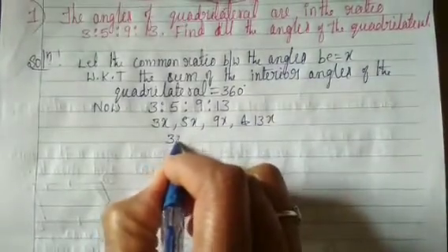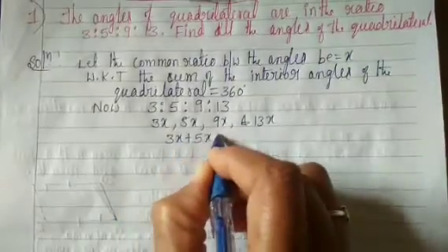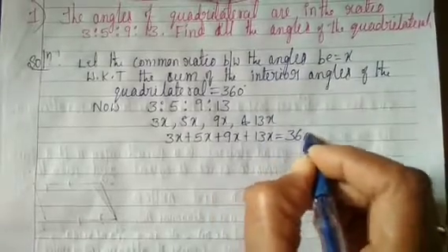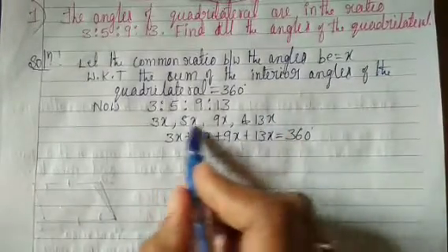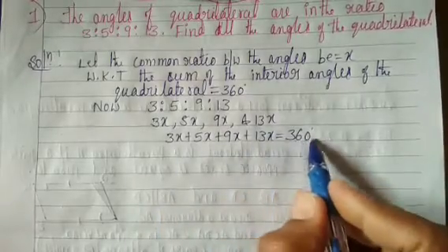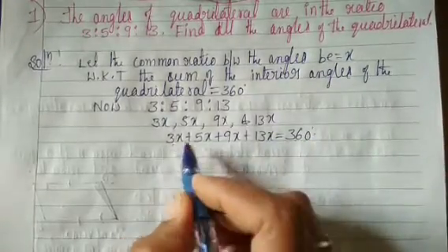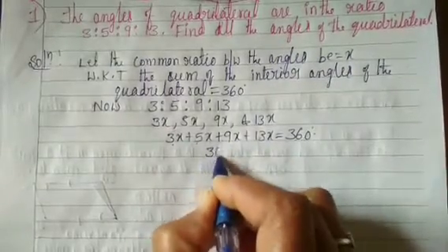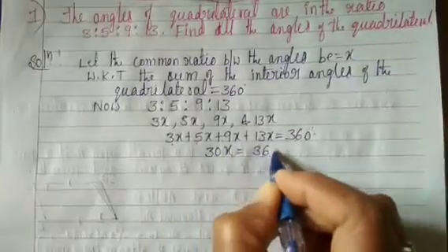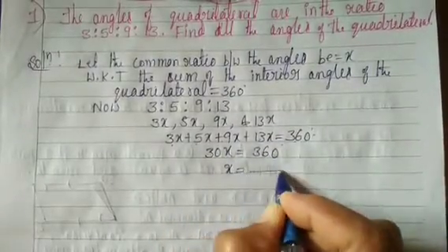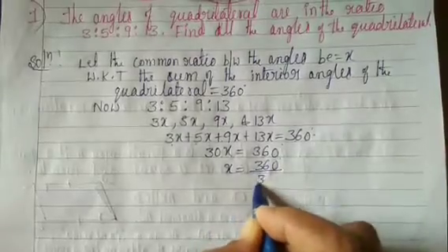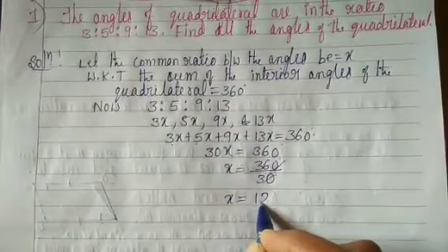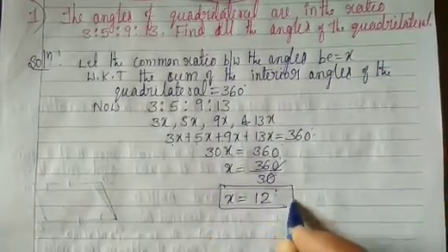Next, the sum 3x plus 5x plus 9x plus 13x is equal to 360 degrees. So 30x is equal to 360 degrees. x is equal to 360 divided by 30, so x is equal to 12 degrees.